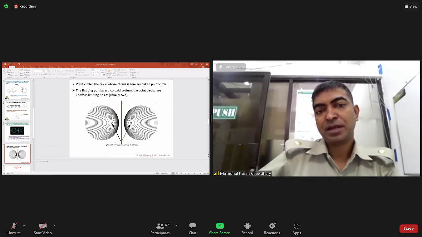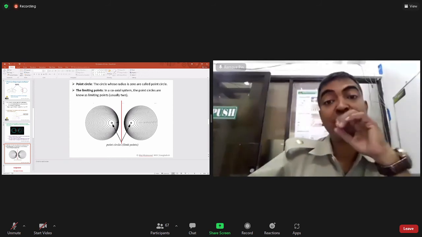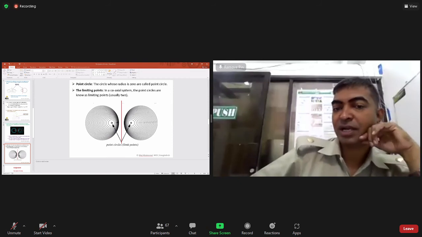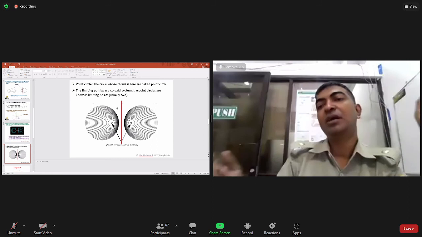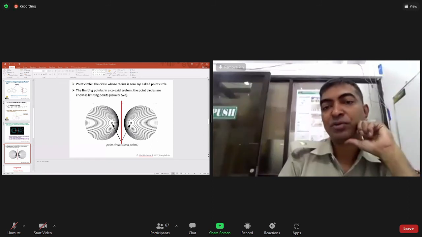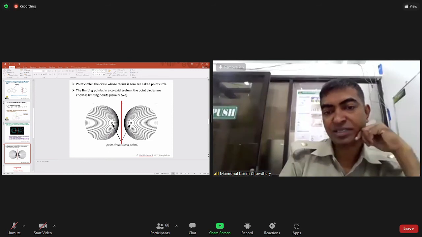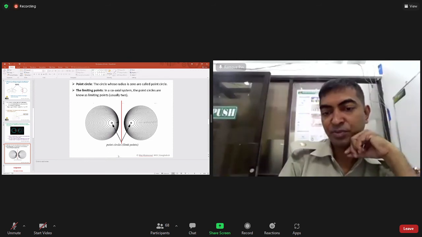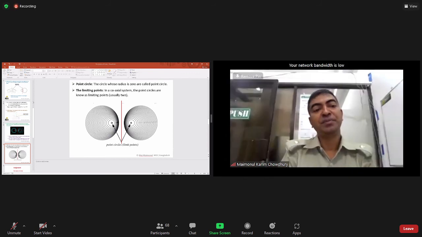Okay. The limiting points in a coaxial system: the point circles are known as limiting points, usually 2. You already understand why usually 2. In a coaxial system, the point circles are known as limiting point circles. That is the point circle, and the point circle is called the limiting point. So up to this is the theoretical part. In this part we have discussed the radial axis, radial circle, then point circle, the limiting points.